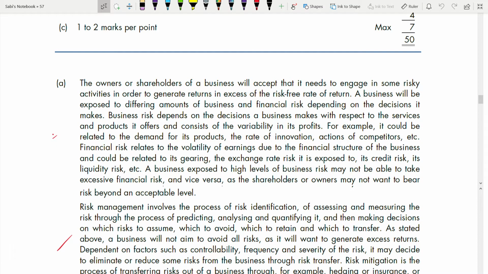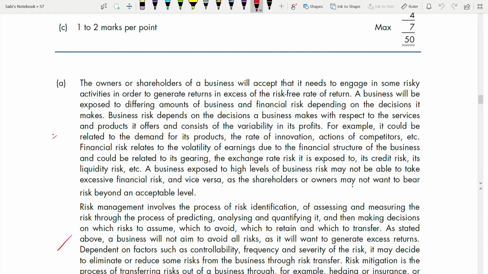Now the owners or shareholders of a business will accept that it needs to engage in some risk activities in order to generate returns in excess of the risk-free rate of return, right? We need to take risk. If you don't take risk, how will you get the return? The greater the risk, the greater the return. We all know that. Shareholders accept some risk because without that risky activity, you will not get returns. Returns over what? Risk-free rate of return. That is the first line.